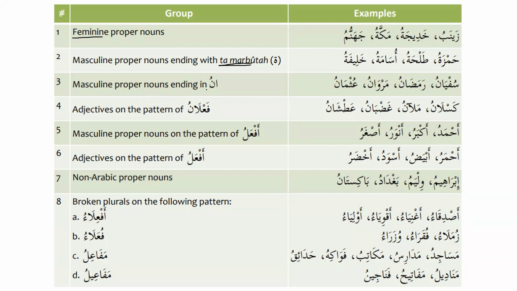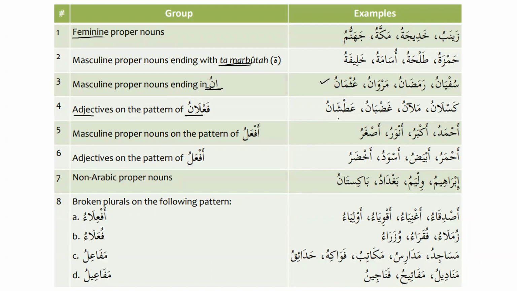Masculine proper nouns ending with alif and noon, for example, Sufyanu, Ramadanu, Marwanu, and Uthmanu. Adjectives on the pattern of fa'lanu. These are the definite nouns, or marifa. And then we have adjectives that end with alif noon, for example, kaslanu, lazy, mal'anu, full, ghadbanu, angry, and atashanu, thirsty.